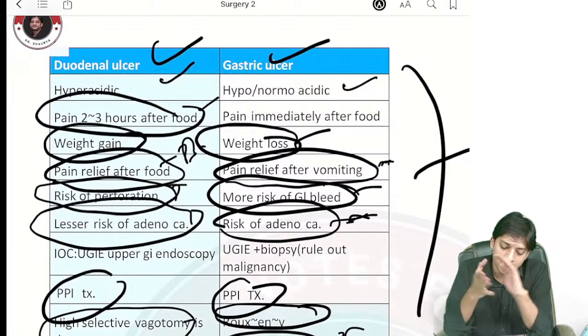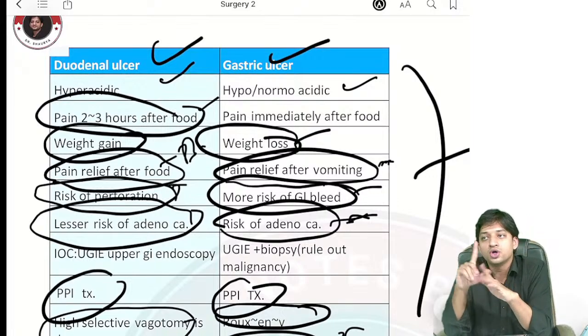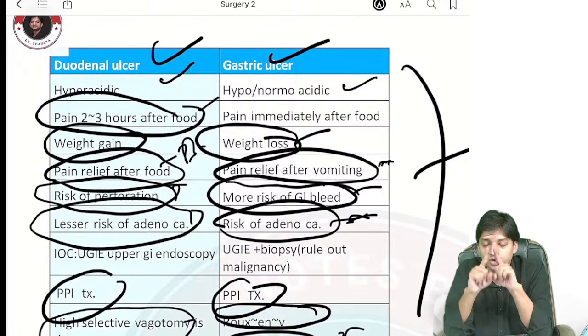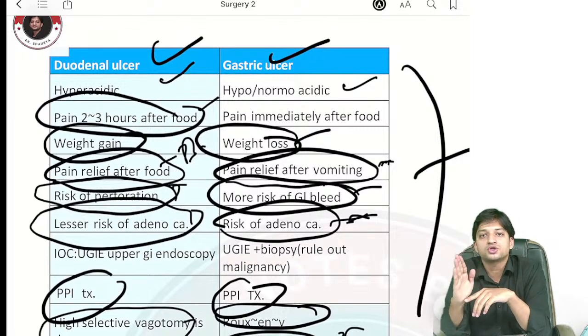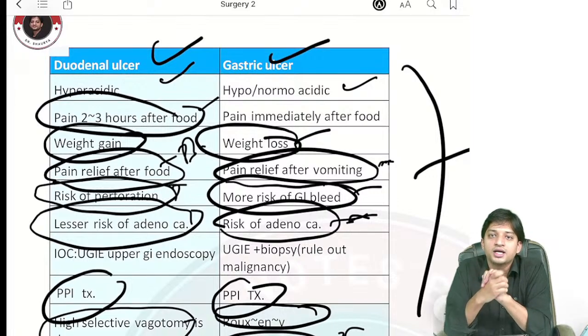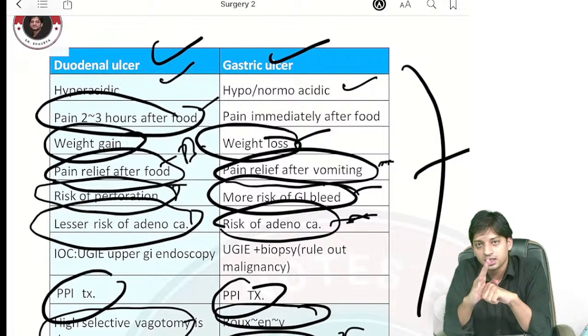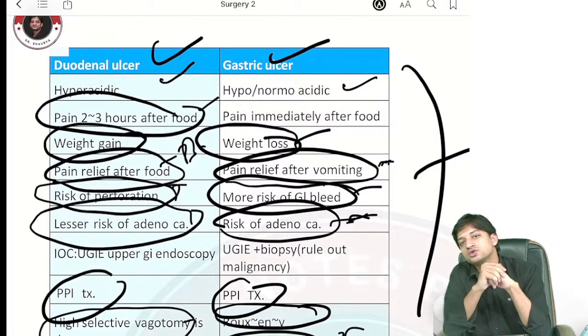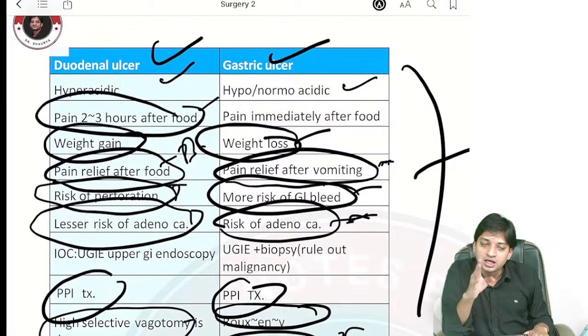Done. Coming here to the duodenal ulcer. Again, I told you acid irritates the ulcer. I am going to tell you a very important point from the physiology and histology point of view also. Just focus. In the duodenum, you have the submucosal gland, that is the Brunner's gland. These Brunner's glands secrete the bicarbonate, right? Brunner's gland releases bicarbonate. What is going to happen now?